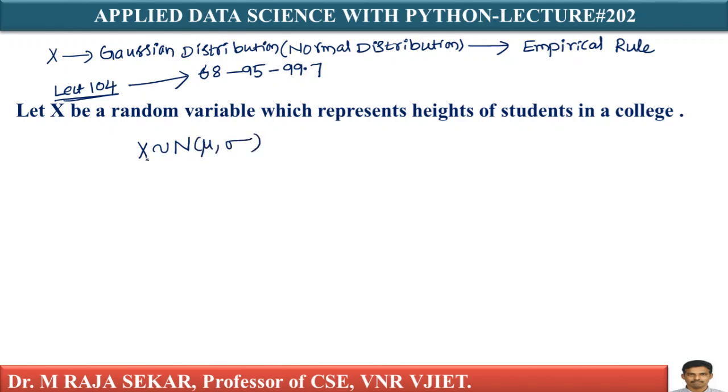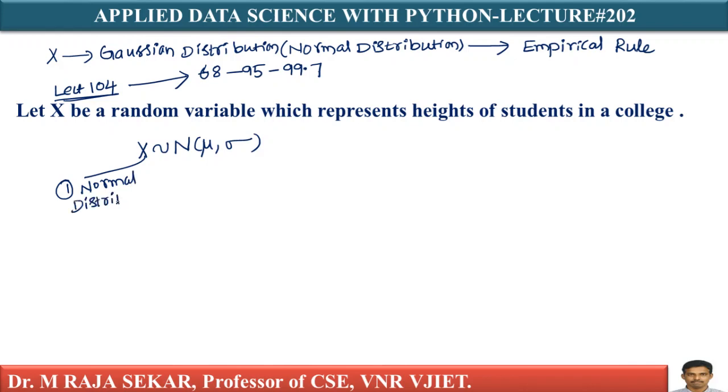What is this x? It is a random variable, N is normal distribution, mu means mean, and sigma means standard deviation.